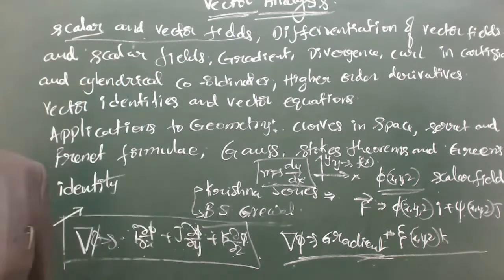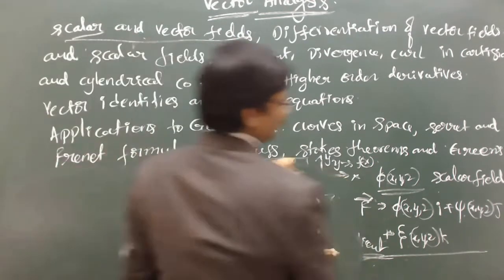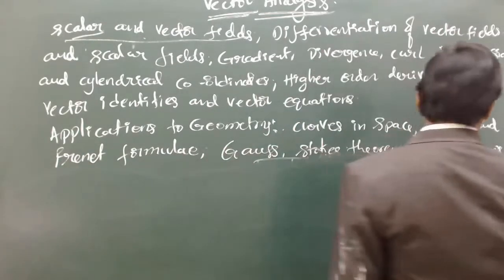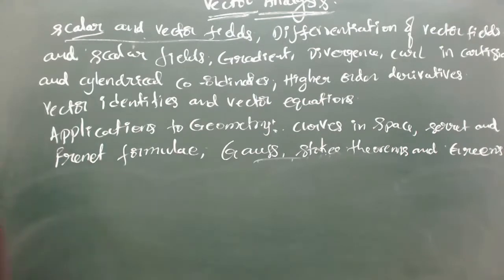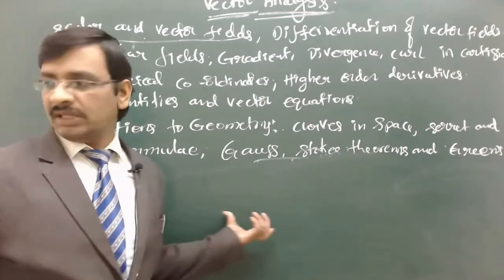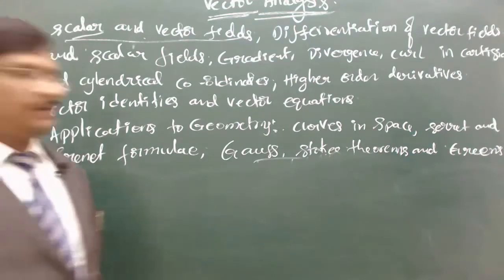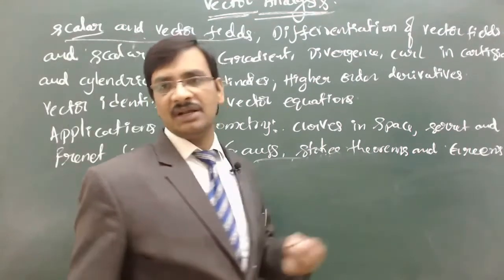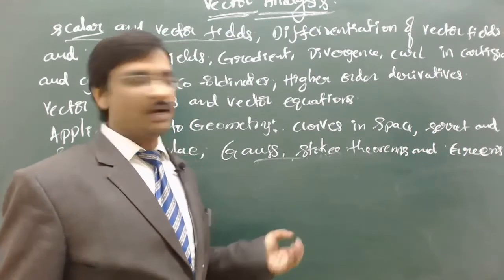Okay, let me explain. Two vectors cannot be multiplied together. Why? Because there are directions involved, so we cannot do straightforward multiplication.